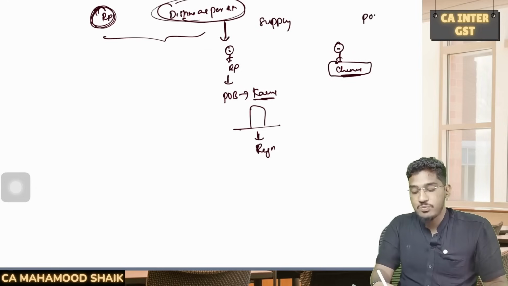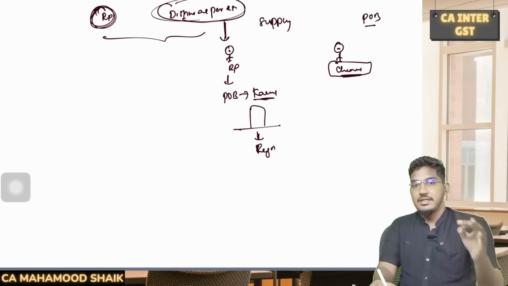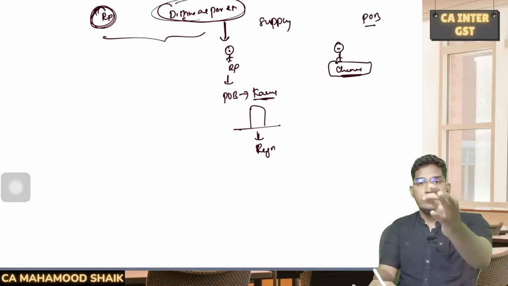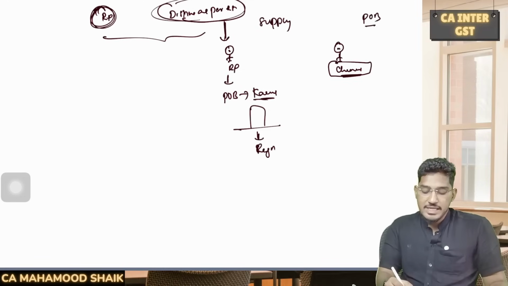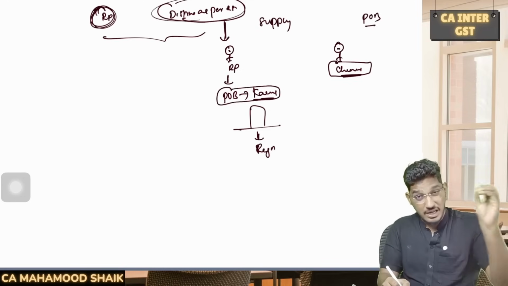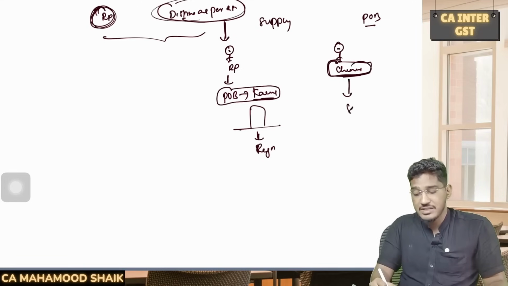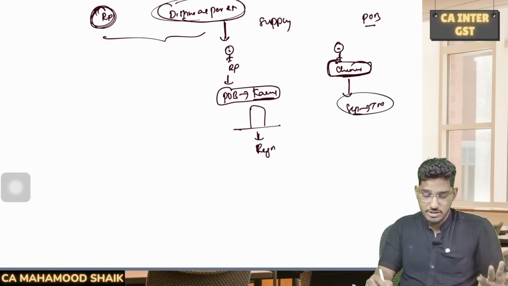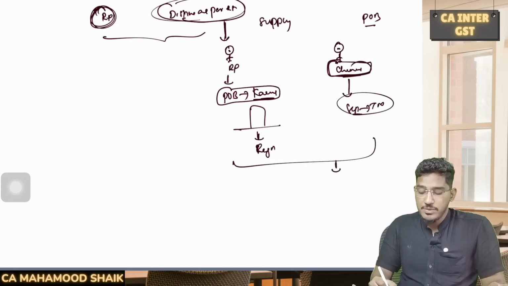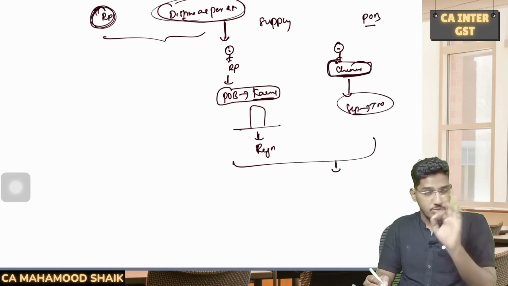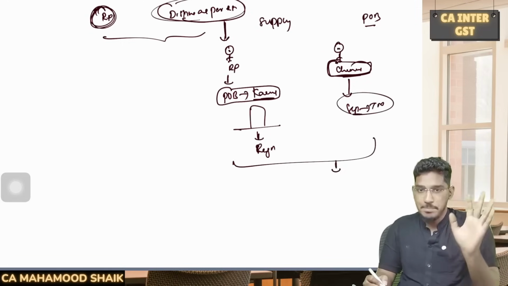If you have a place of business in multiple states, in each state you are required to get yourself registered. So for the place of business in Karnataka, he will obtain the registration with the Karnataka government. For the place of business in Chennai, he has to get a separate registration with the Tamil Nadu state government. Compulsorily he has to get registration. But both the registrations will be under the same PAN number.